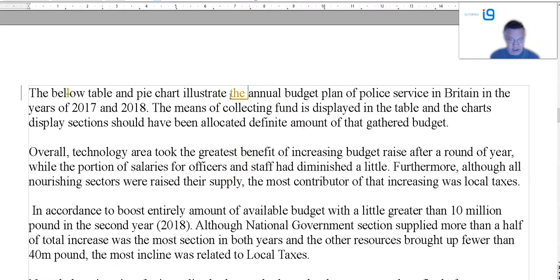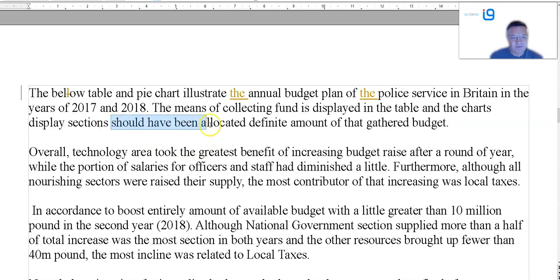Illustrate the annual budget plan of the police service. Well, it's not in Britain, it's in a certain area, I think it said, of the police service in an area, not in Britain, but in a particular part of it. In the years of, or simply in 2017-2018, the means of collecting fund is displayed. You mean income? Means of collecting, you mean income? Outcome? Outgoings, income, outgoings, in, out. Okay, display the table of charts display section should have been allocated.